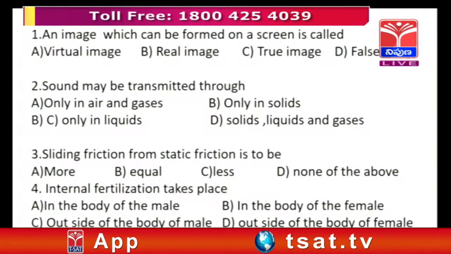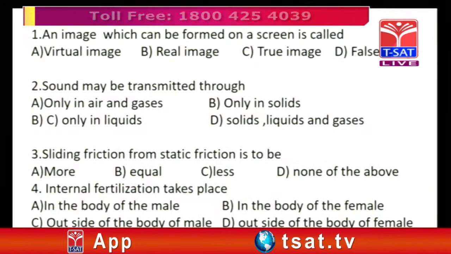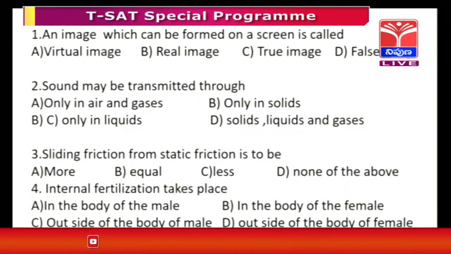That is why obviously the answer is B, in the body of the female organisms. See, the name itself is indicating: internal means inside, external means outside. That's simple.